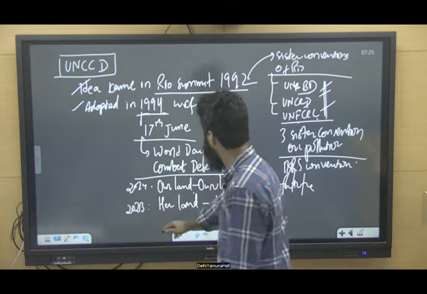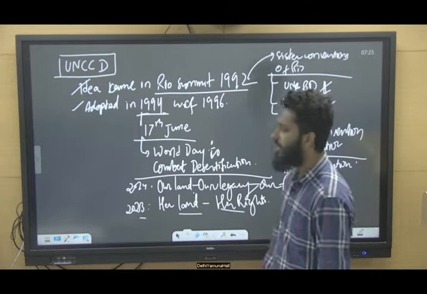So this was the 2023 theme, Her Land, Her Rights.